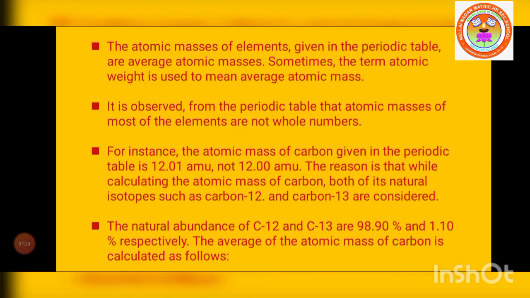The atomic masses of elements given in the periodic table are average atomic masses. Sometimes the term atomic weight is used to mean average atomic mass. In some cases the periodic table gives average atomic mass, and sometimes atomic weight is used to mean average atomic mass.